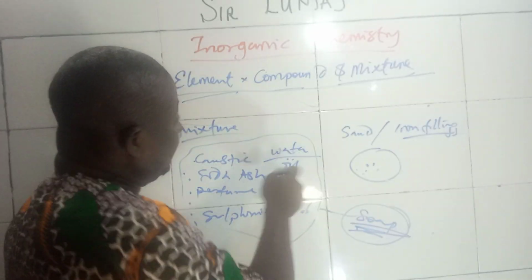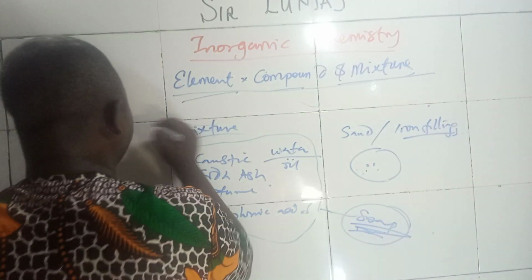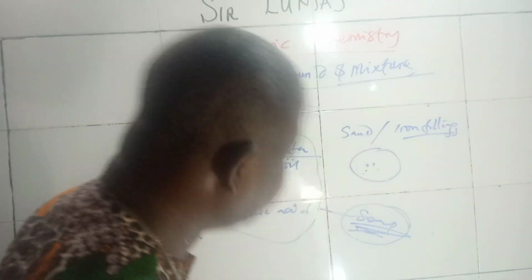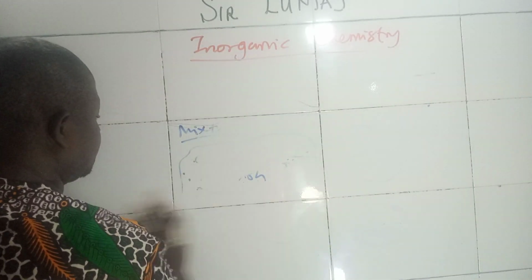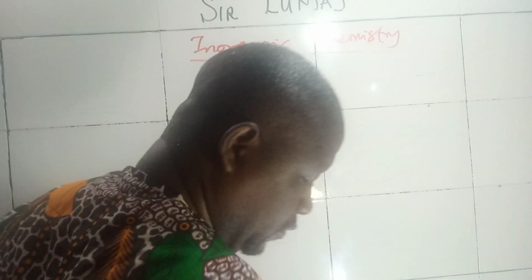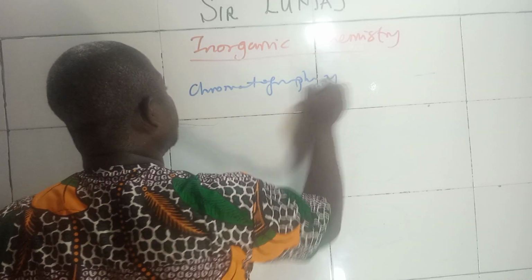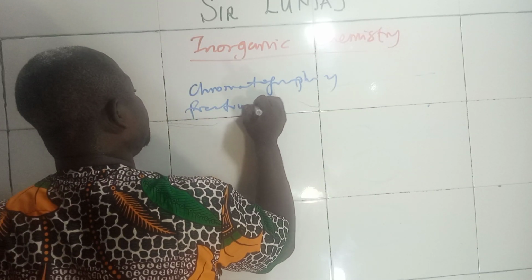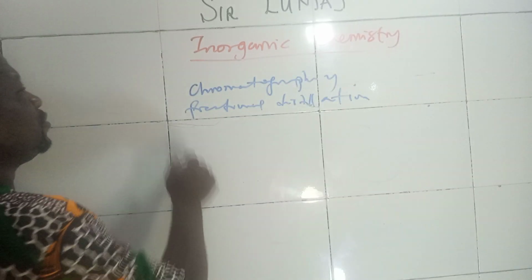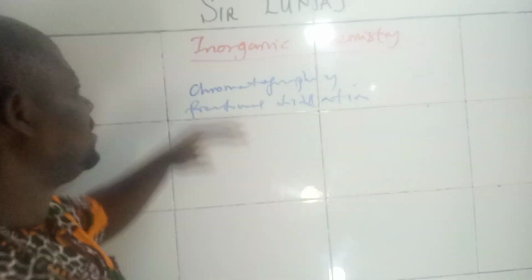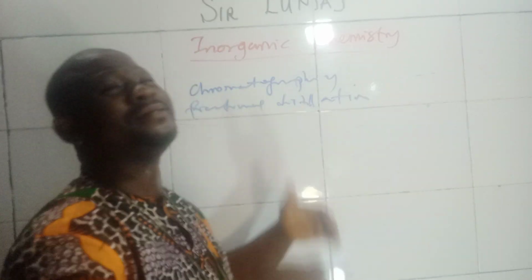Now let me just run through separation techniques. You can use chromatography. You can talk about fractional distillation. You can separate based on their sizes, or based on insolubility, or you can use each one to bring out one. The other one is separation techniques.